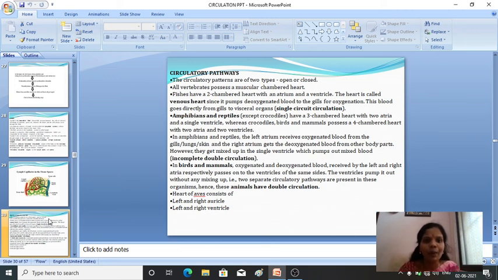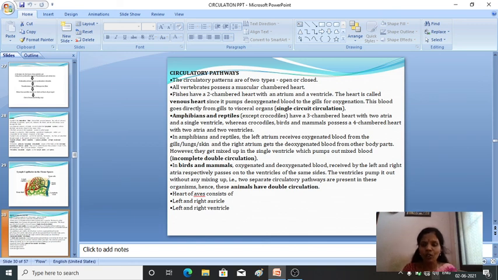Circulatory patterns are generally of two types: open and closed circulatory systems. We have already studied what open and closed mean. In an open circulatory system, the animals have no definite blood vessels; the blood flows directly through the body fluid only.